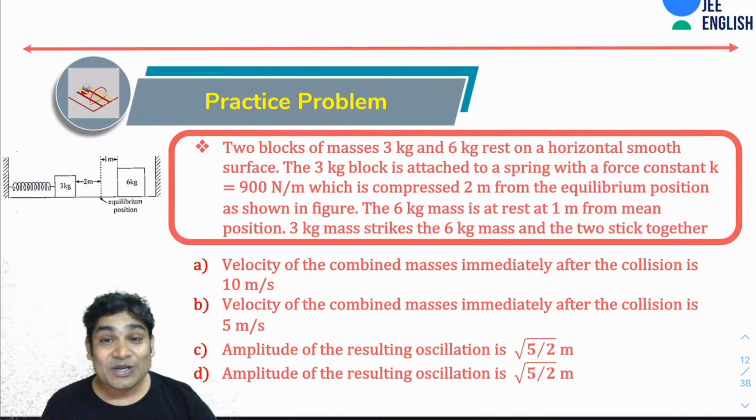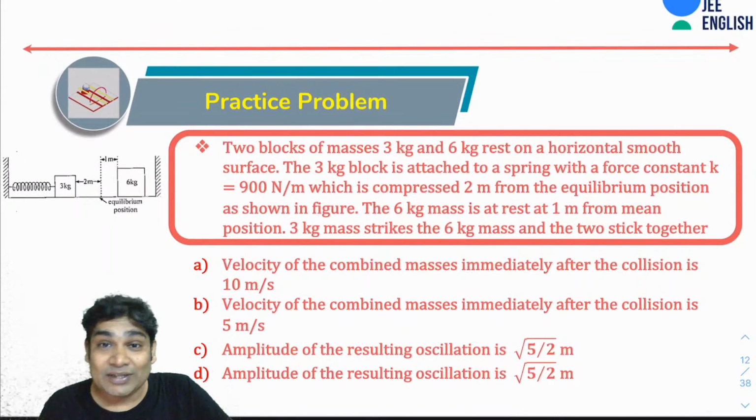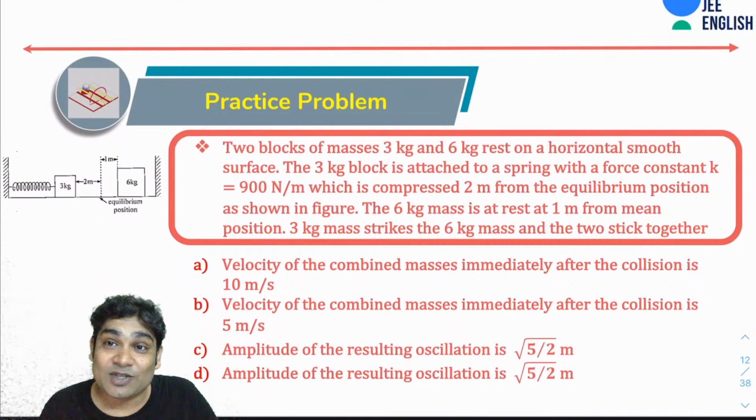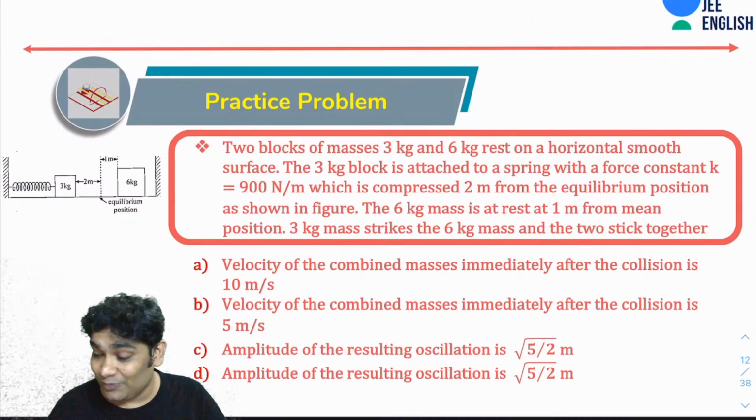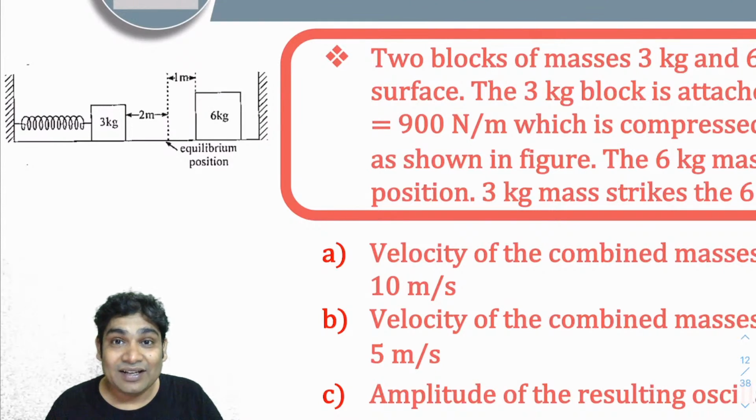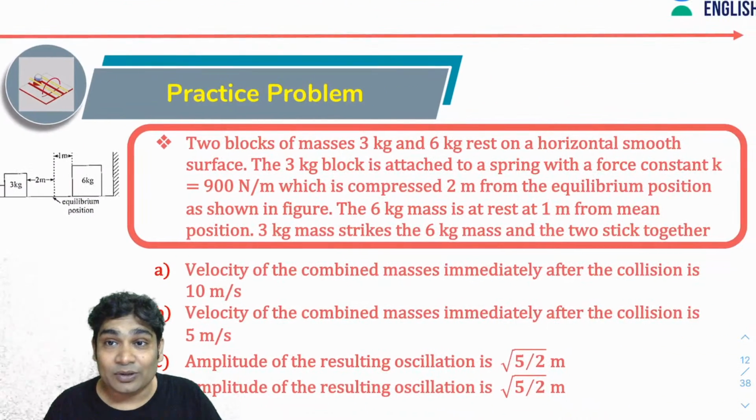So why don't we try another problem? In this problem, you've been told two blocks of masses 3 kg and 6 kg rest on a horizontal smooth surface. The 3 kg block is attached to a spring with spring constant K equal to 900 Newton per meter, which is compressed 2 meters from its equilibrium position as shown in the figure. This is currently compressed. This is the equilibrium position. It is currently compressed 2 meters. The spring.